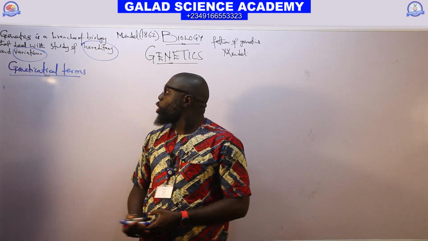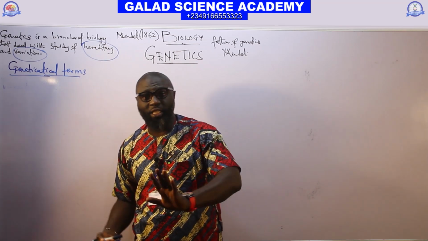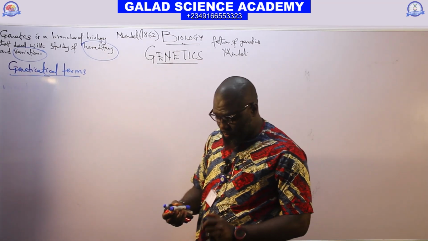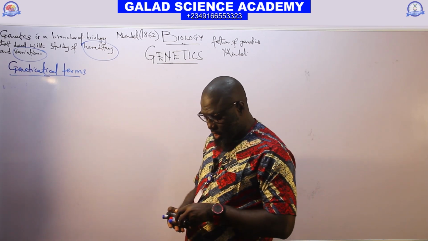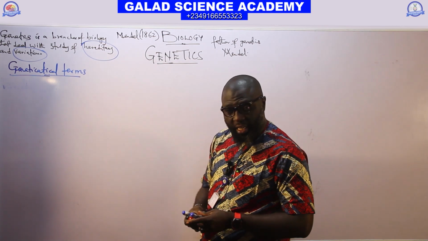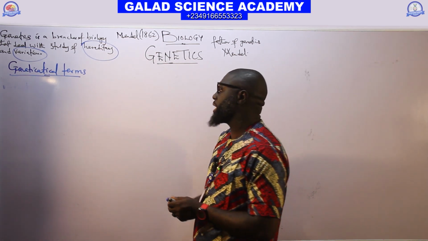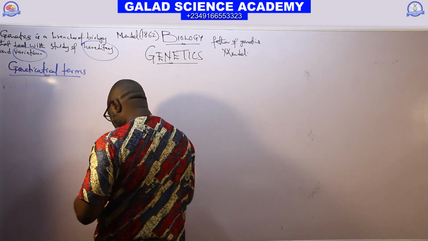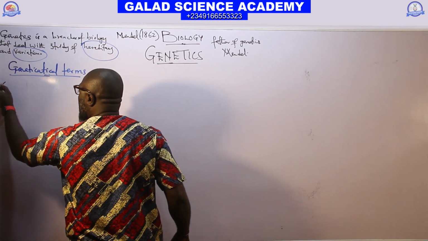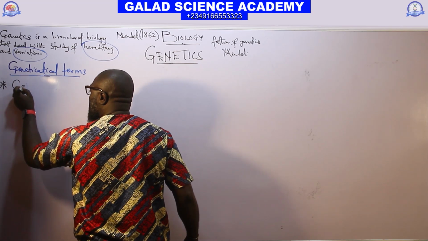So if we want to study genetics deeply, the first terminology or specimen that we have interest in is the cell. Now the first one we have is cell.